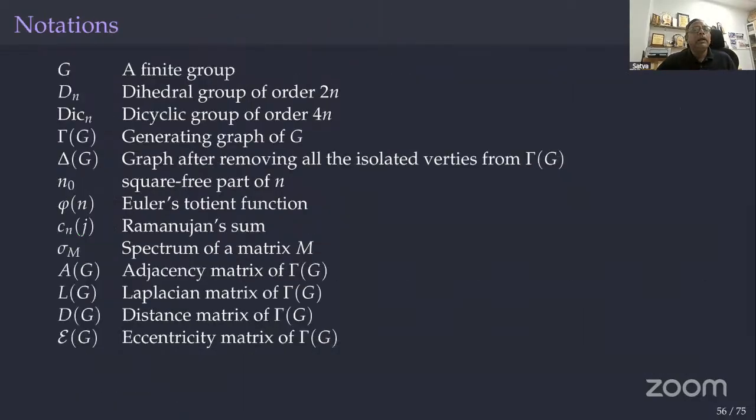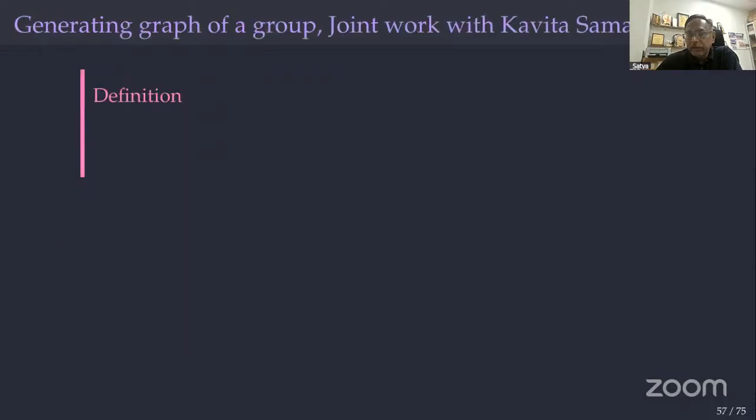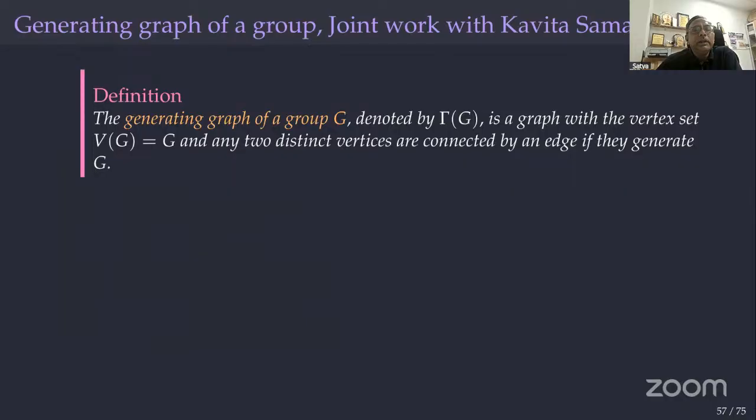Okay, and now a little bit of graph theory where I encountered the Ramanujan sums. It is a recent work. Previous work is also there. Right now I'm just showing the previous works. There is a generating graph of a group G, denoted as gamma G. Here vertices are elements of the group, and there is an edge between two vertices if they generate the group.